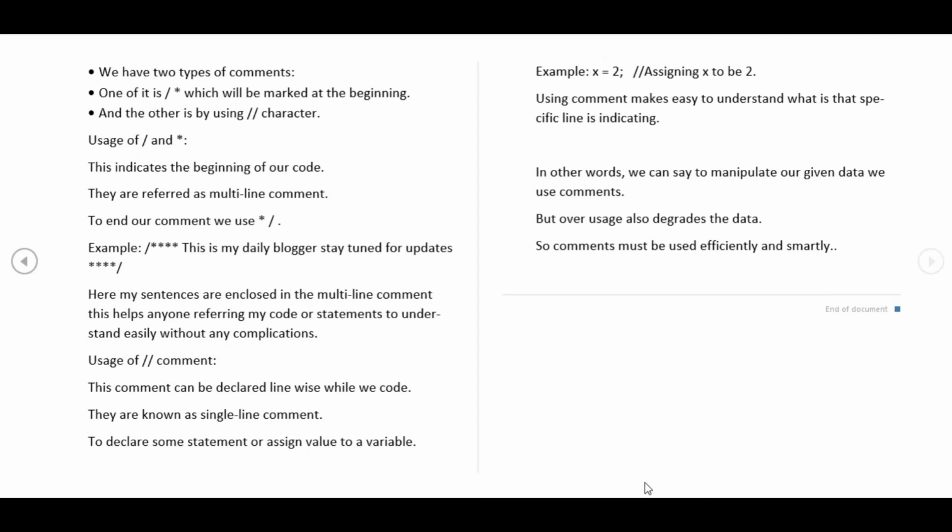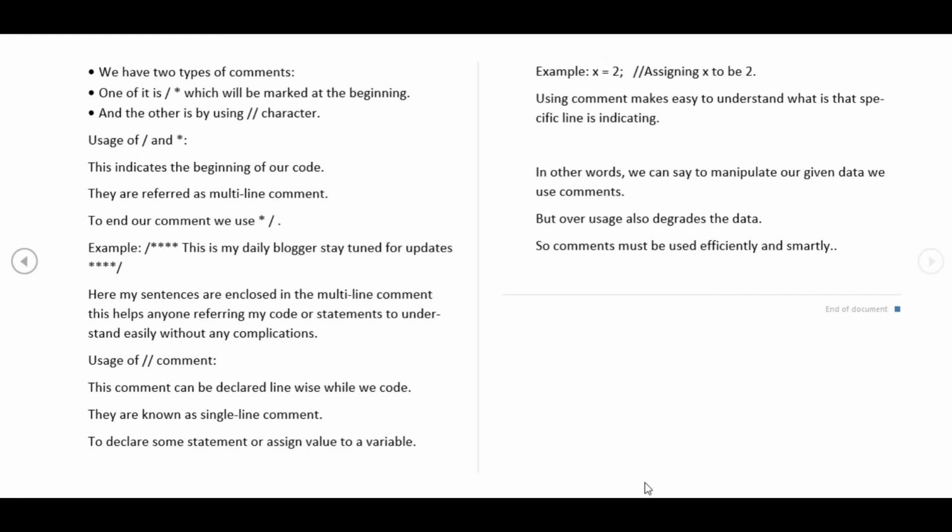So these are known as single line comments. To declare some statement or assign a value to a variable, we use this comment. Example, x equals 2, ending the line, and then I am commenting that I'm assigning x to be 2. Instead of only x equals 2, assigning x to be 2 makes it very clear what that line is indicating.